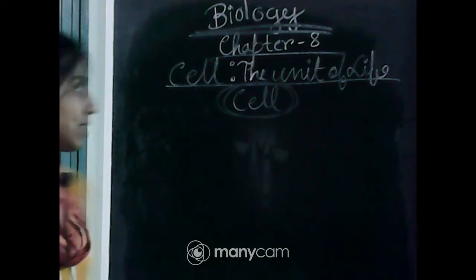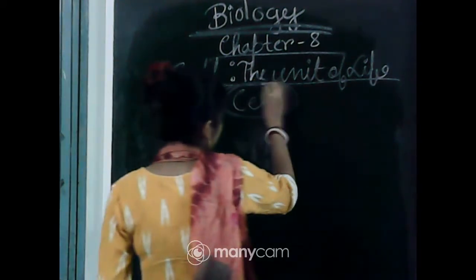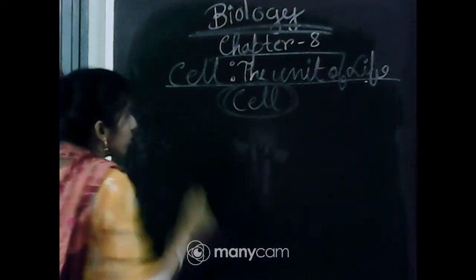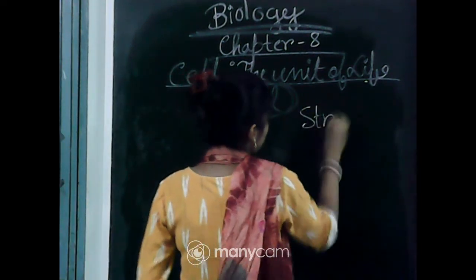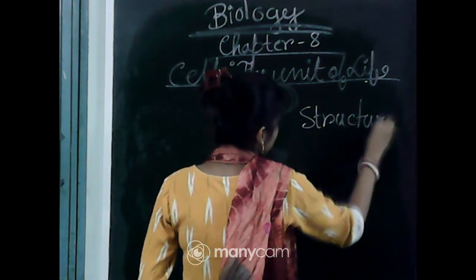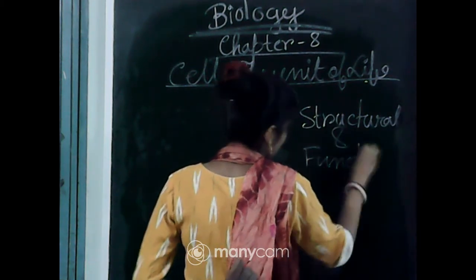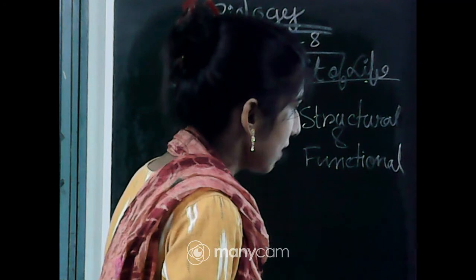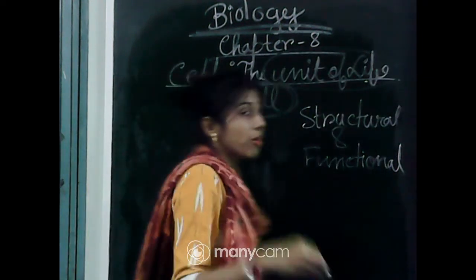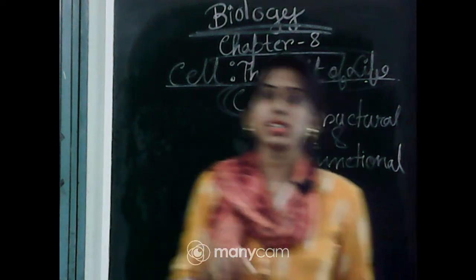So, here it is also written in the heading of the chapter, the unit of life. What kind of unit? Now, we know that the unit is both structural and functional. Why is it called that? Yes, Oishiki has written cell is the structure. Yes, Oishiki, you are also right, cell is the unit of life. What kind of unit? It's structural and functional.